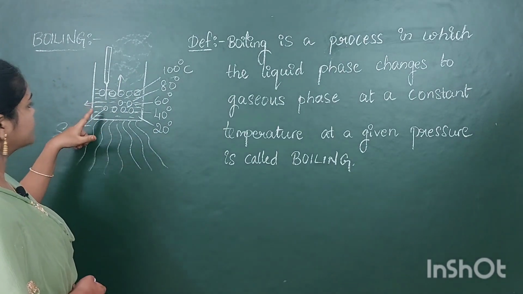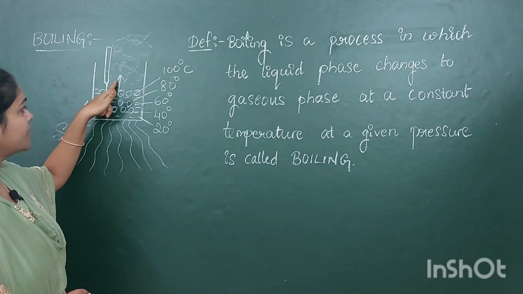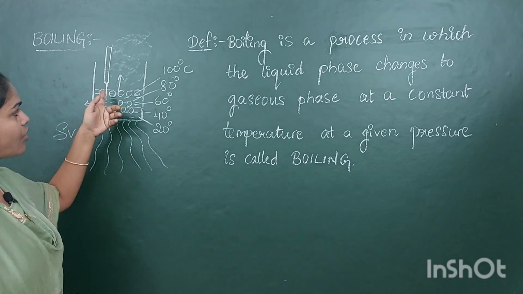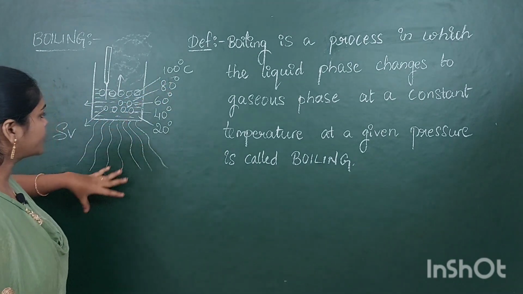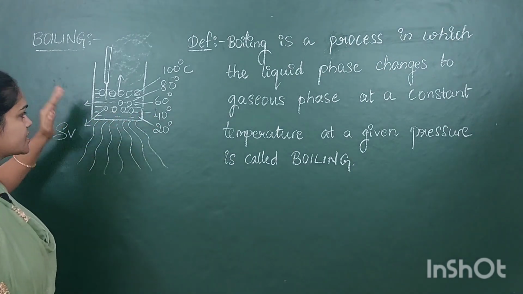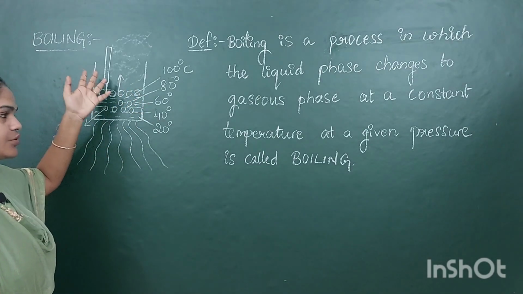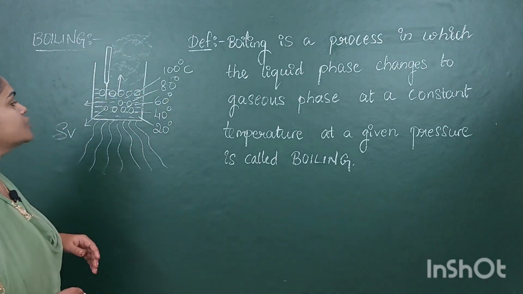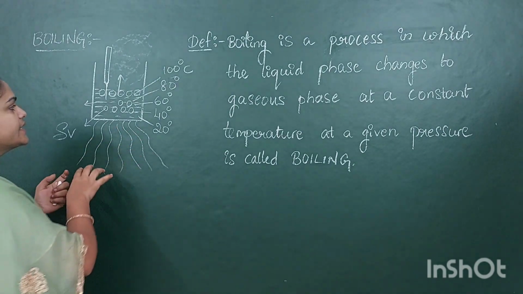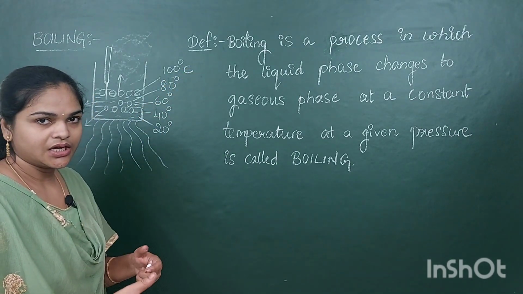So what happened here? That bubble having some vapor is changed into gas. When it is released into the air, it is changed into gas at a constant temperature. When we supply more heat, increasing the temperature, according to the pressure it is released into the air. Though we are supplying more heat, it is going to take only 100 degrees Celsius. So what happened to the remaining heat energy?